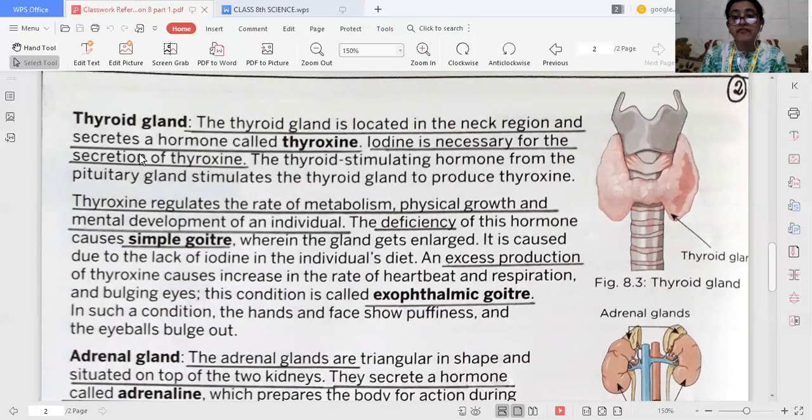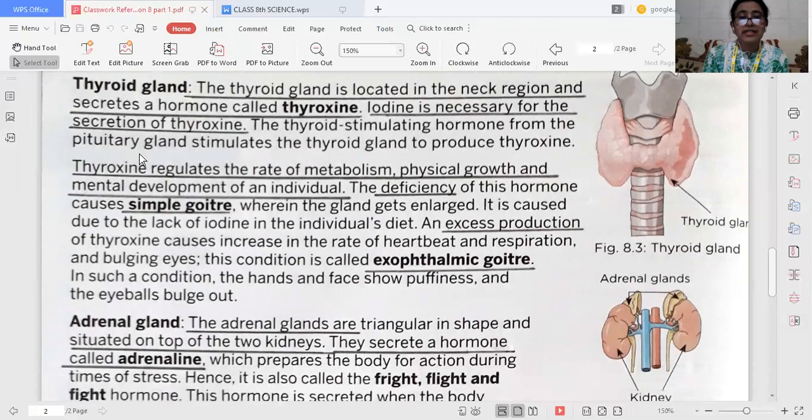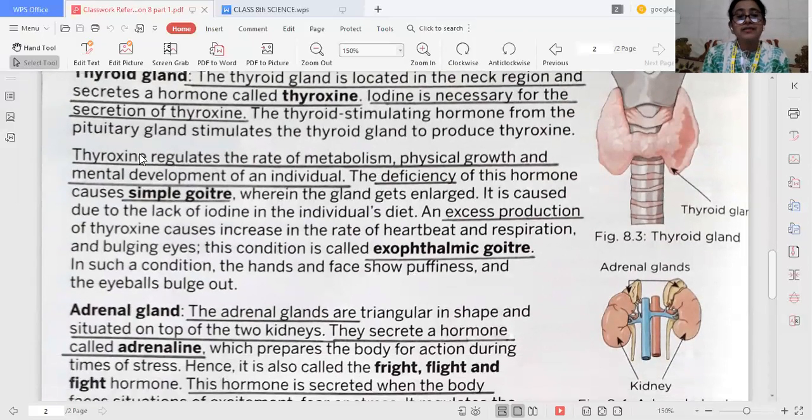And if there is a deficiency of this hormone, it causes goiter, wherein the gland gets enlarged. It is caused due to the lack of iodine in the individual's diet. And when there is an excess production of thyroxine, it increases the rate of heartbeat and respiration and causes bulging eyes. This condition is called exophthalmic goiter. In such a condition, the hands and face show puffiness and the eyeballs bulge out.